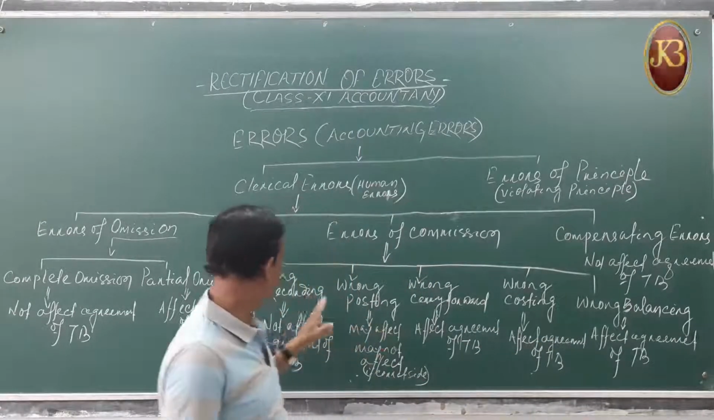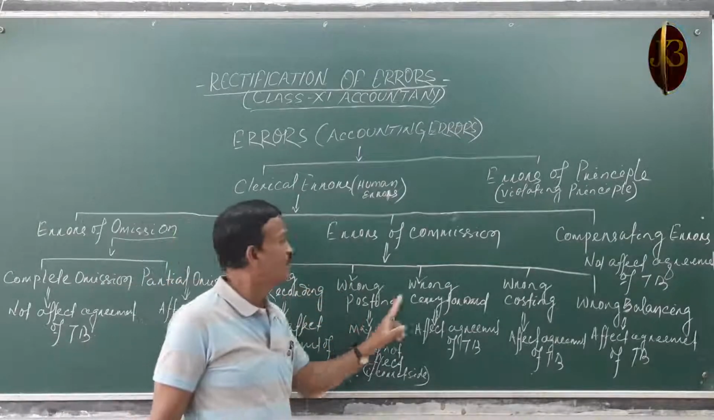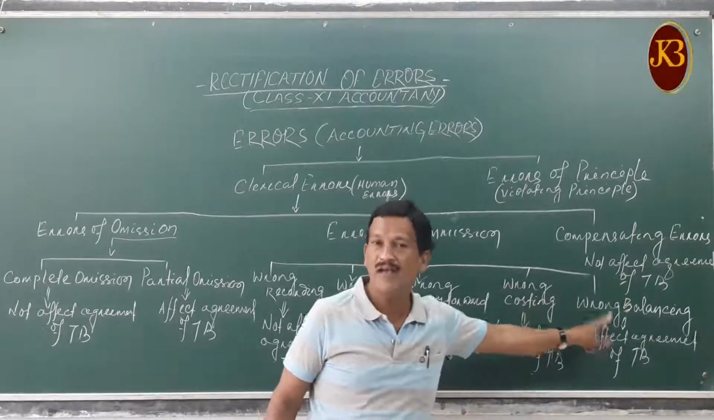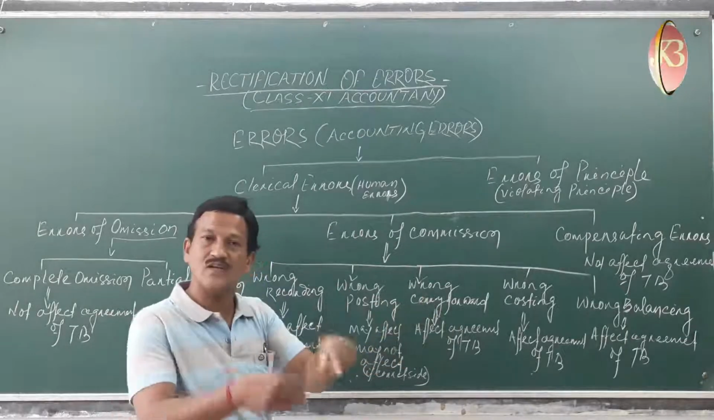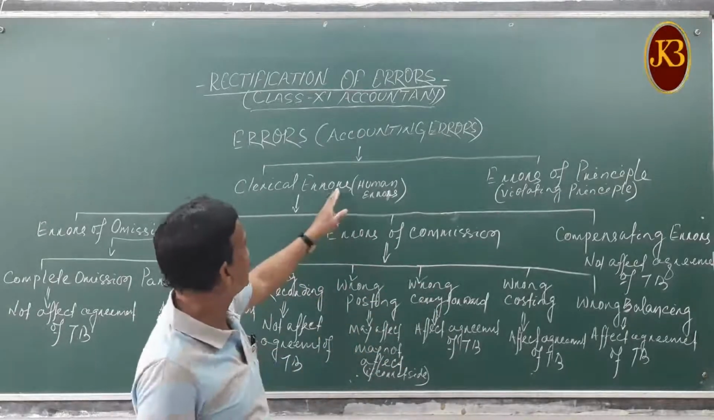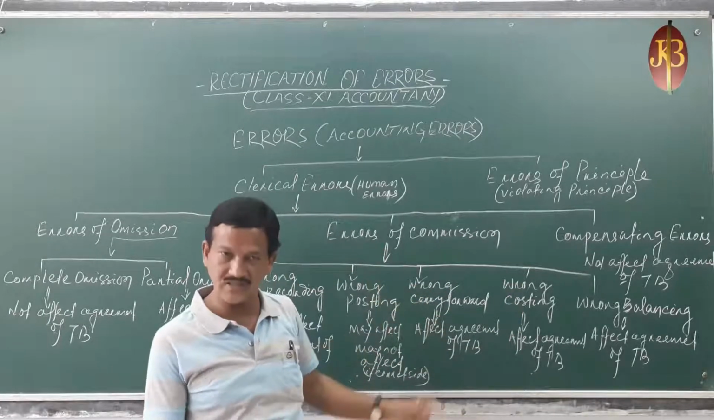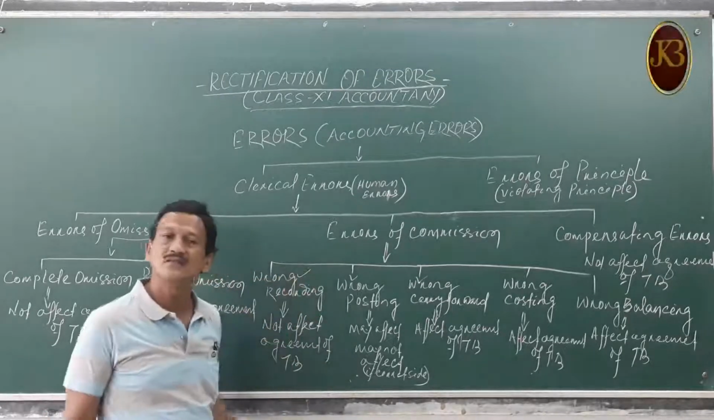recording the transactions. That is the wrong recording, wrong posting, wrong carry forward, wrong casting, wrong balancing. So these are the various types of mistakes committed by the accountant while he is doing the recording of transactions. Let's come to the first one. There is the wrong recording.